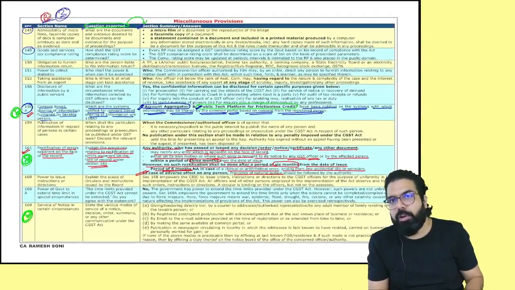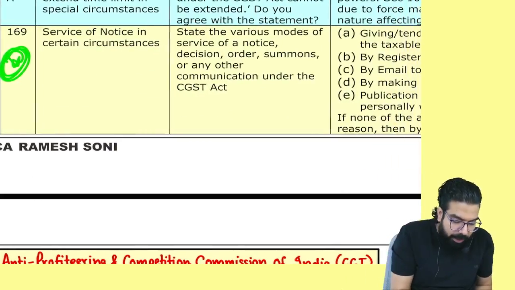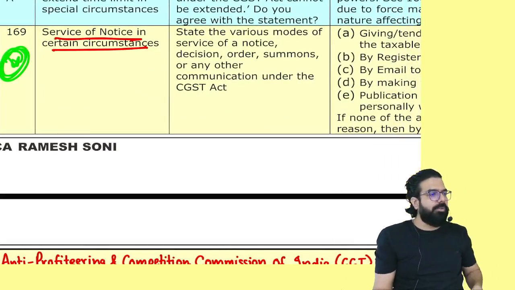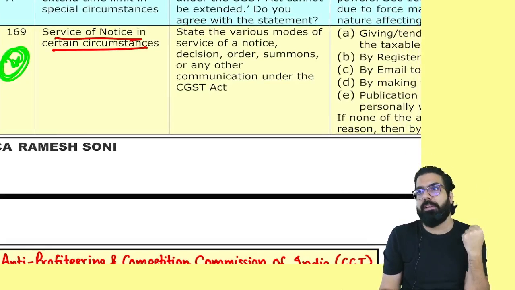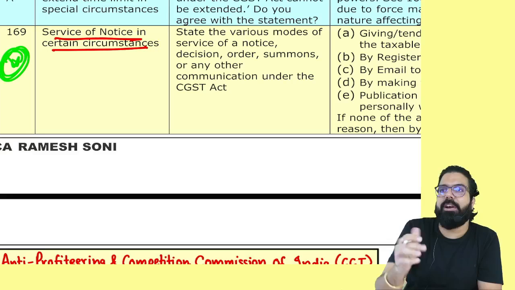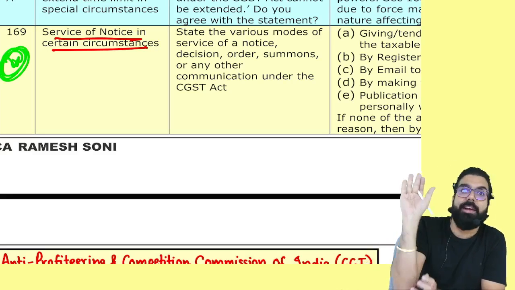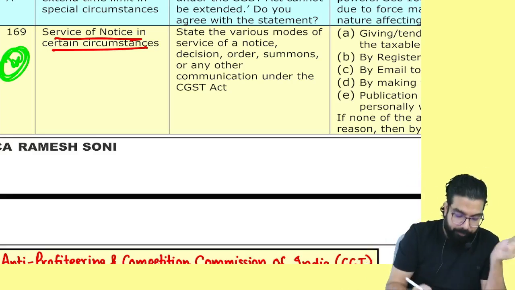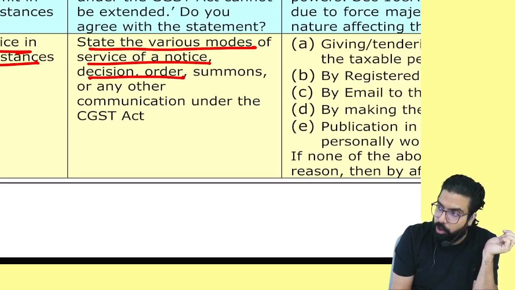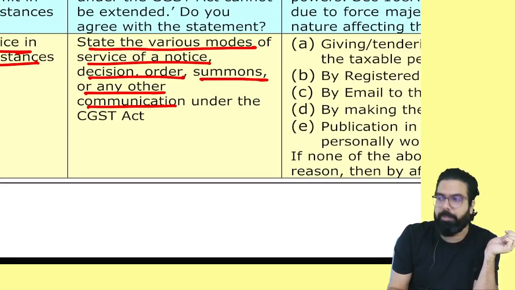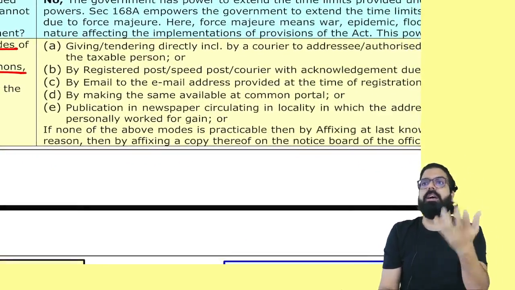People, that does not mean you will not read the others and go. Others are reading material. Now listen. Service of notice in certain circumstances. Can you tell me, when they are serving your notice, what are the various modes of serving the notice? Can the officer come and deliver to your place? What is the way they can give you the notice? Whenever they are sending you love letter notices, how will they send? State the various modes of service of notice, decision, order, summons, or any other communication. If the department has to give you any communication, what are the ways of giving the communication?